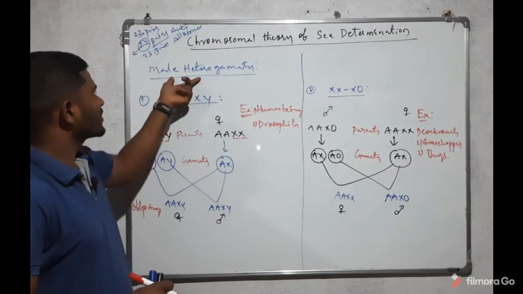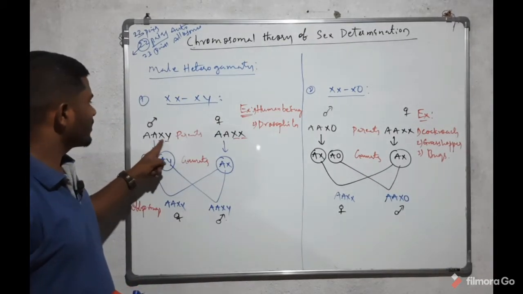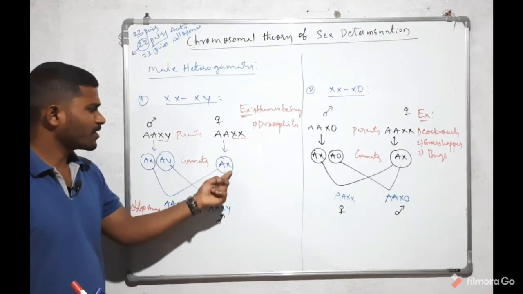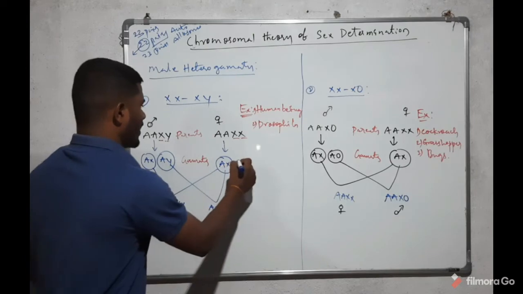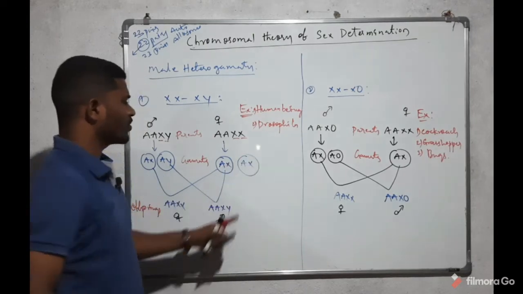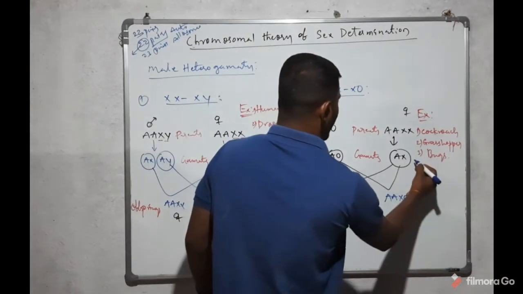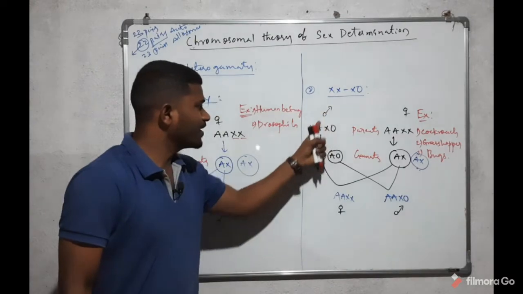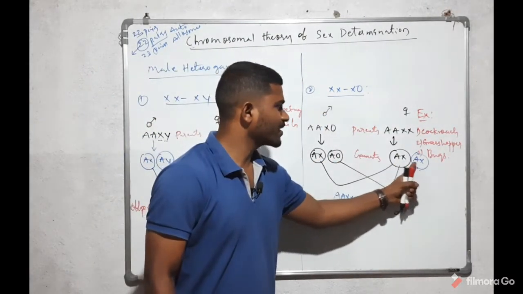Here we are discussing the male heterogamety. That's why the male organism is producing different gametes, but the female is producing the same. Here also, these two are similar, but the male is producing dissimilar, XX and XO, and the female is producing XX.